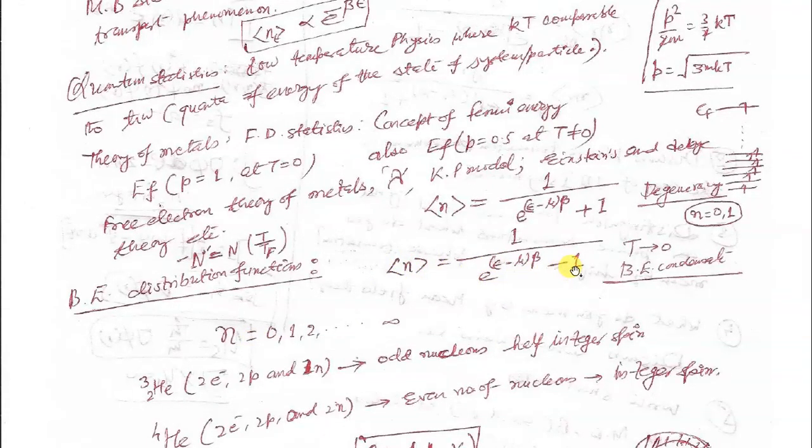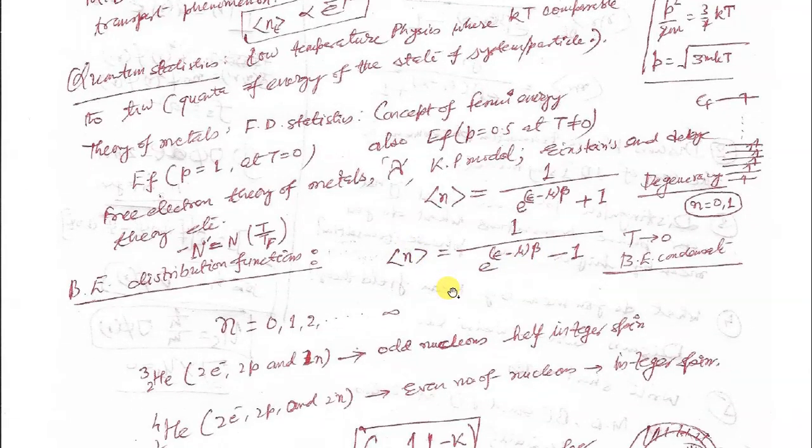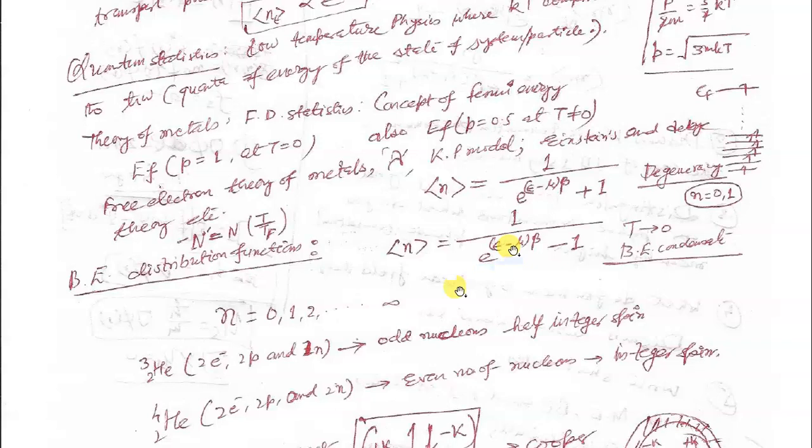As soon as this term, e power epsilon minus mu times beta, approaches the value 1, you have an occupancy of the state that is infinity. What happens in this situation? All your particles condense to a single energy state, that is the epsilon state. In that situation your particles interact with each other without any loss of energy.